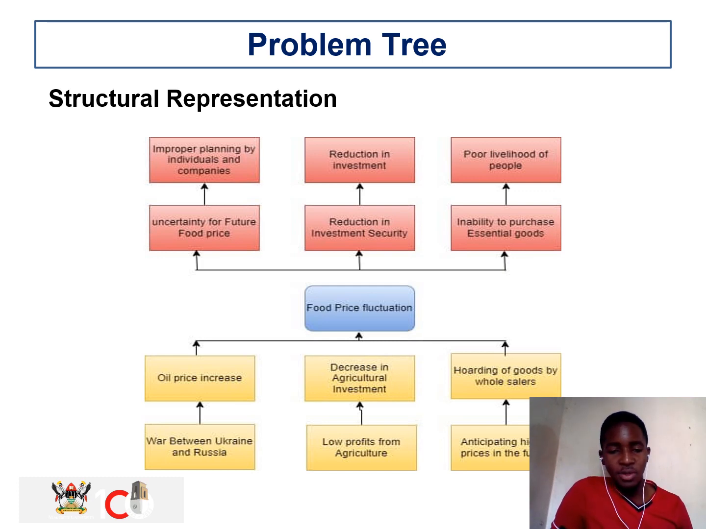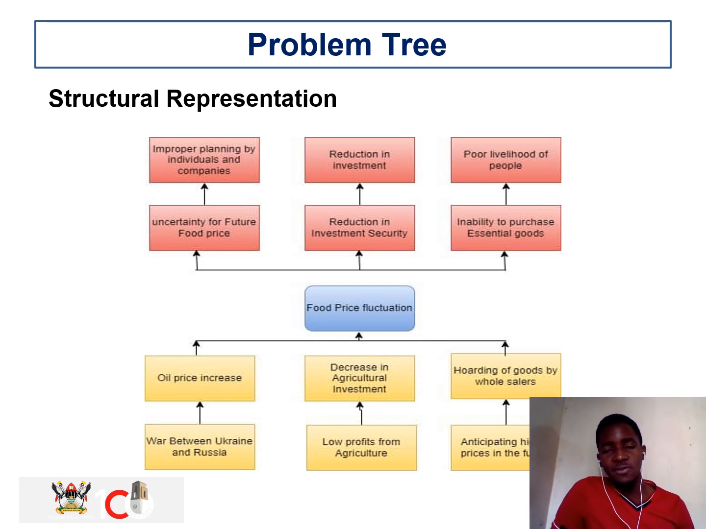Another secondary cause will be the low profits from agriculture. When farmers carry out their activities and go to a market and present their food crops and food commodities, they get low profits. This will lead to a decrease in investment expenditure because these people are discouraged, and so next time they invest less. That will lead to a scarcity in the market, making them increase the food prices.